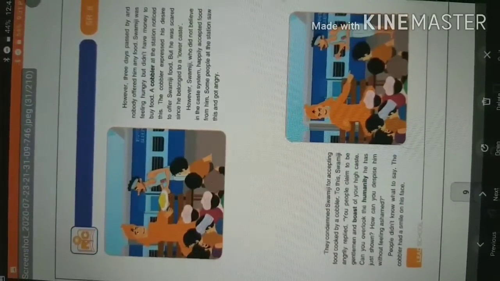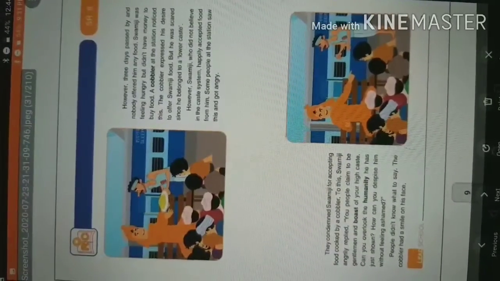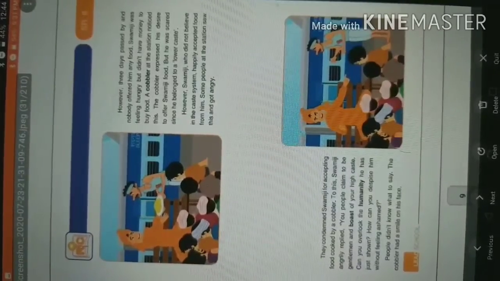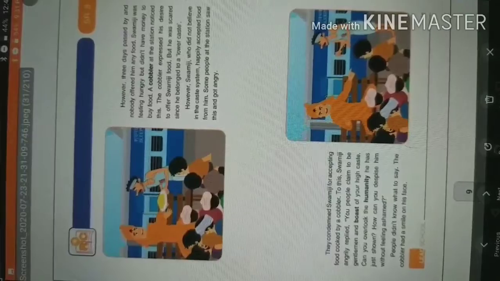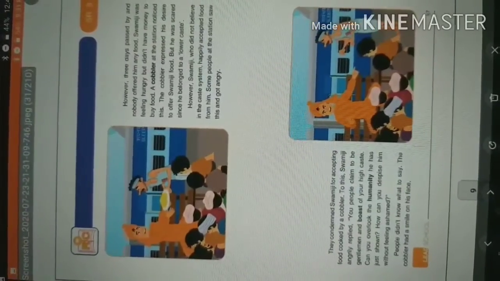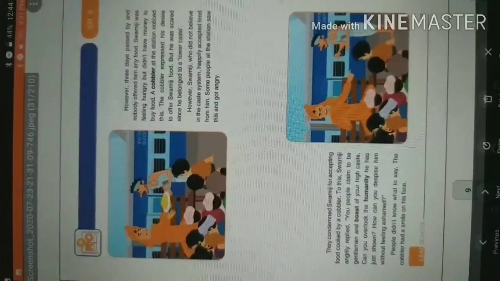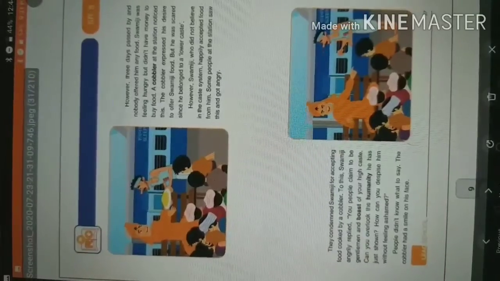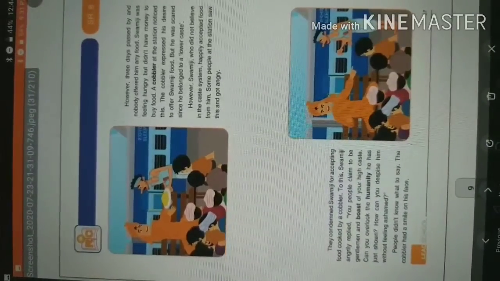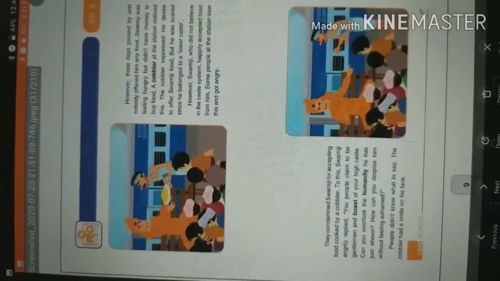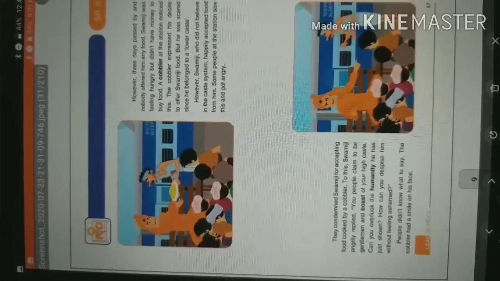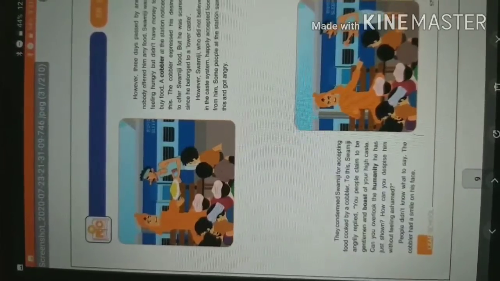A cobbler at the station noticed this. The cobbler expressed his desire to offer Swamiji food, but he was scared since he belonged to a lower caste. However, Swamiji, who did not believe in the caste system, happily accepted food from him. Some people at the station saw this and got angry. They condemned Swamiji for accepting food cooked by a cobbler.